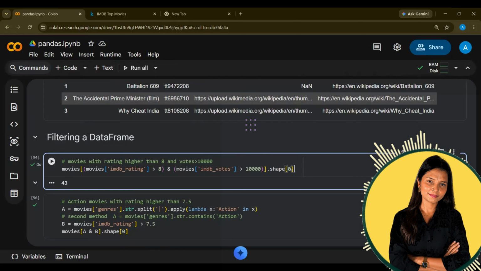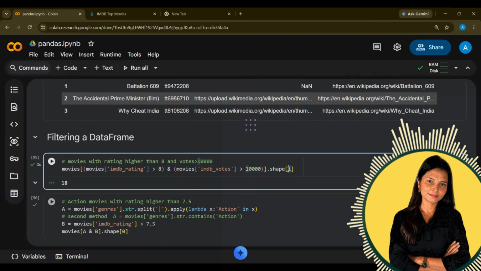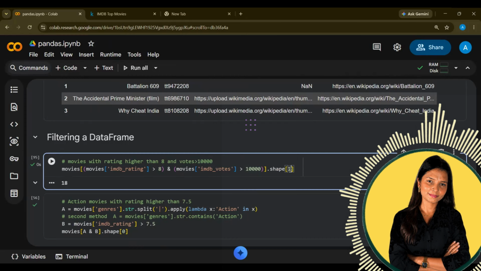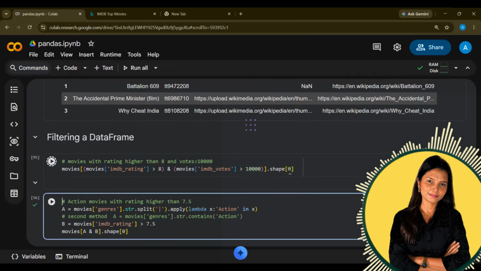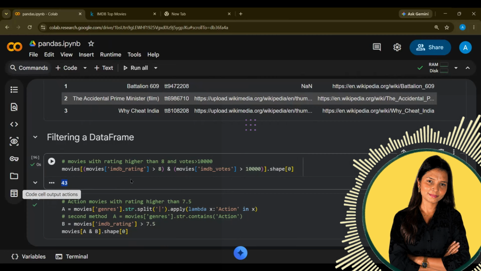If I write 1, what will be the value which I will be getting? The total number of columns, because I'm not mentioning anything about columns in this. I have filtered on the basis of rows, right? So that is why I'm printing shape 0, which is 43 movies with this rating.